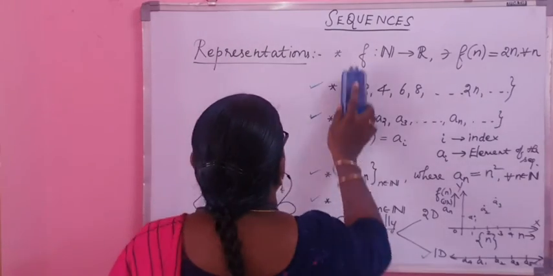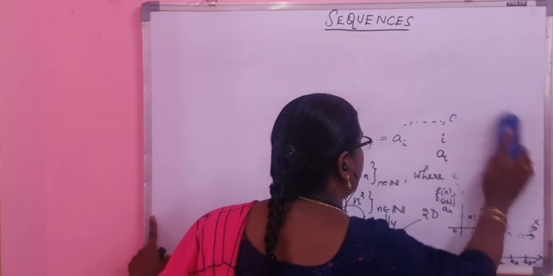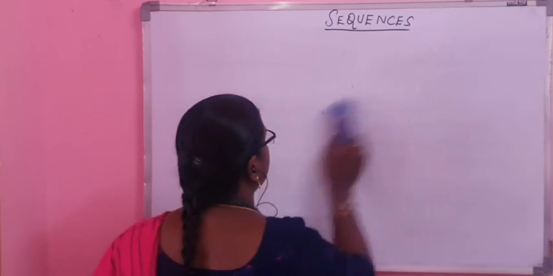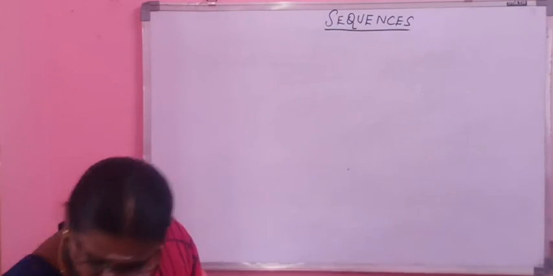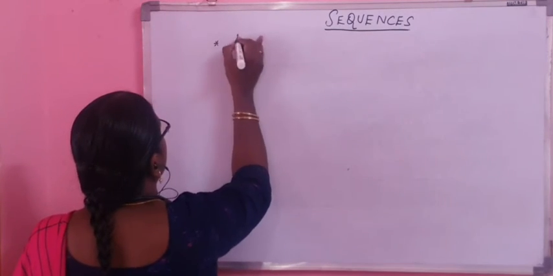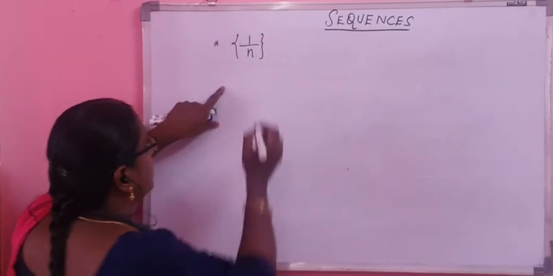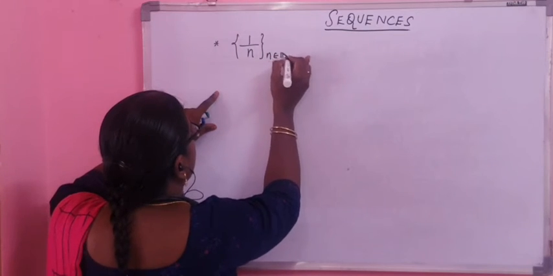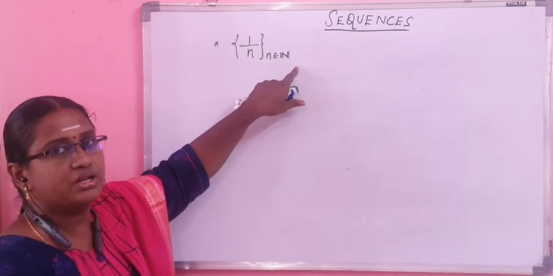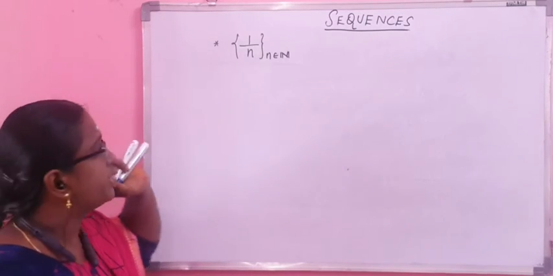Okay. So with this introduction, now we'll have a little analysis of some of the well-known, standard sequences which we might have come across. Let me begin with the sequence 1 by n. Here, I will not write again and again that n belongs to capital N. It is understood that n belongs to capital N, whether I write n belonging to capital N or n greater than or equal to 1, so the domain is capital N.